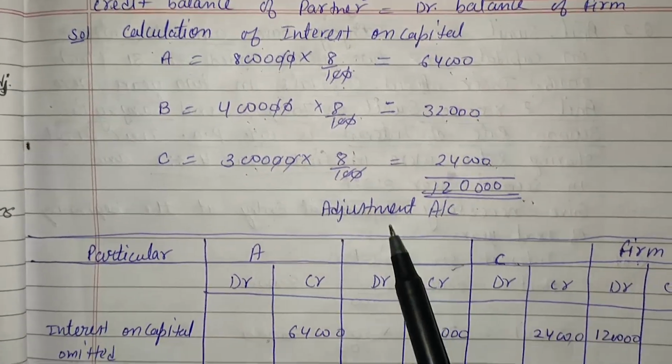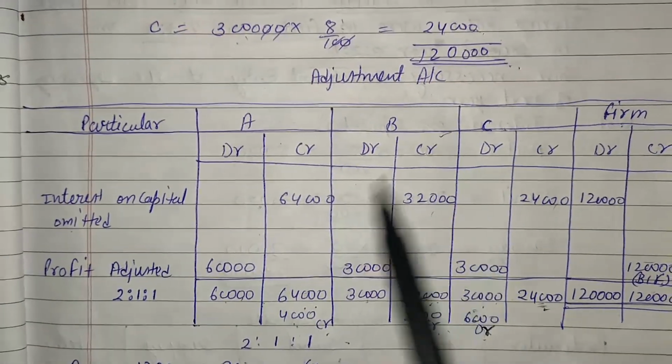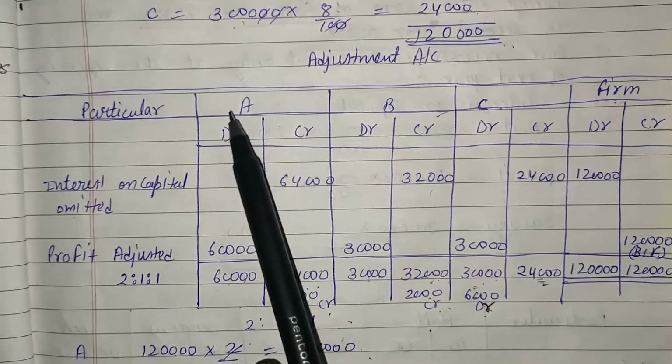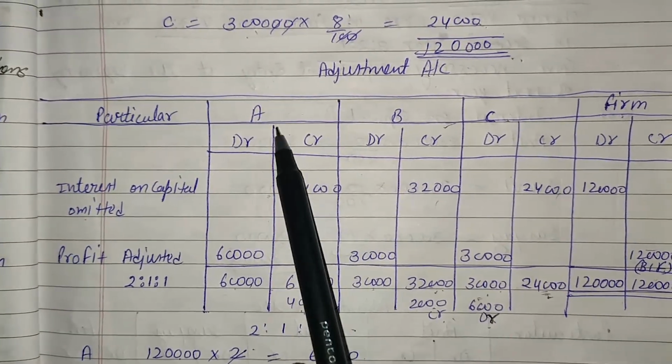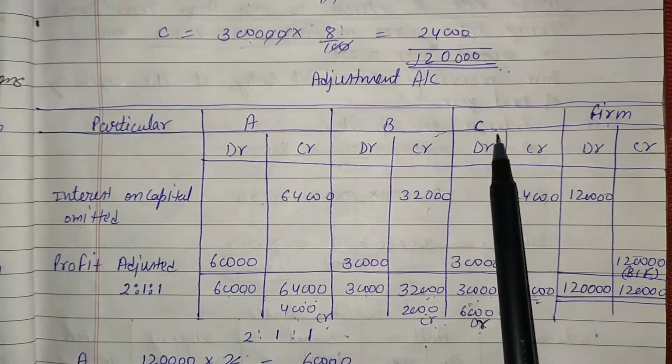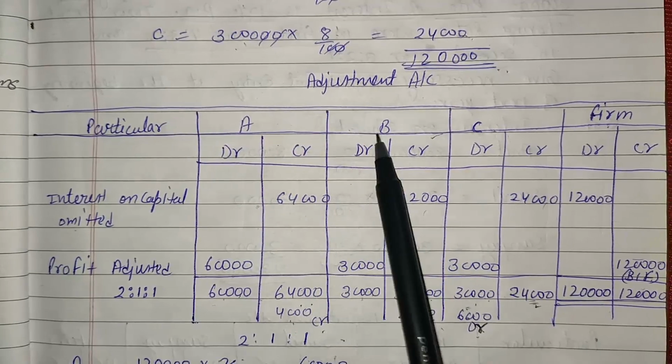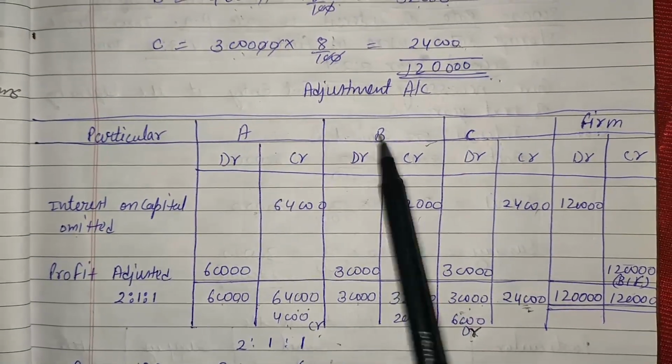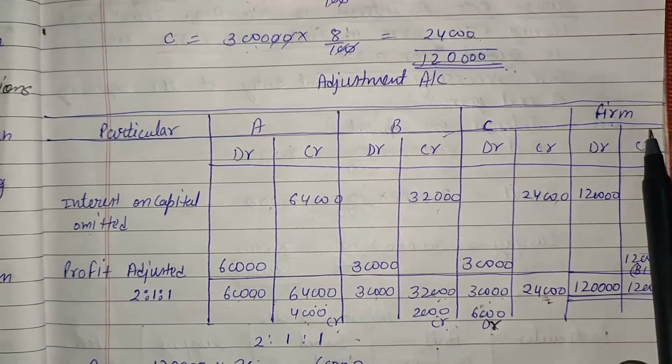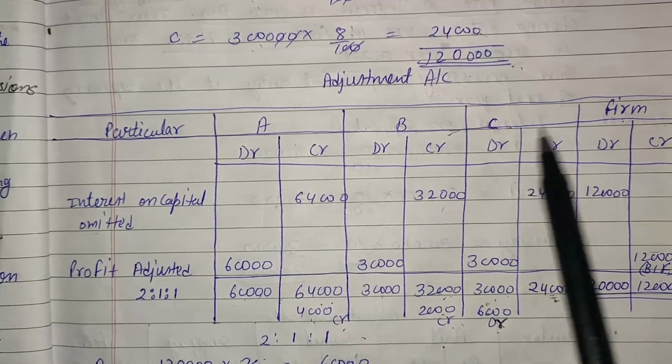Now come on to the second step, that is the adjustment account. Here there are three partners in the firm, A, B and C, that is given in the question. A, B, C are the partners and collectively they are called the firm. So A, B, C and firm.